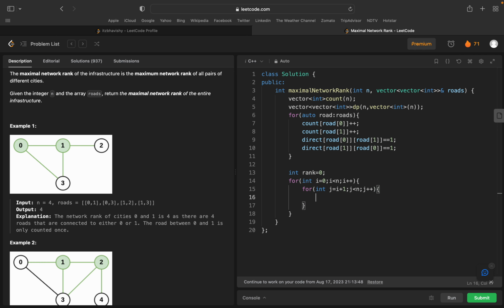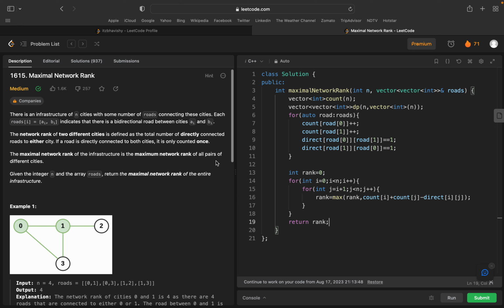This is perfect. Now what is my rank? So rank equals to maximum of rank comma count of i plus count of j minus direct of i of j. Perfect. Then after this we will return rank. Perfect. Now this is perfect.